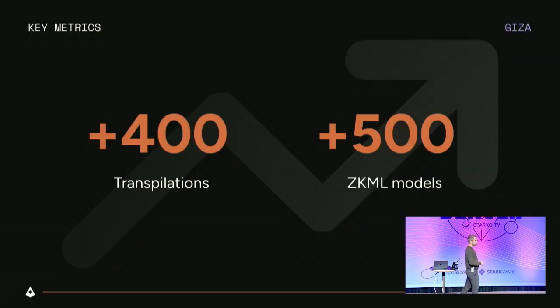These are some of the metrics. The whole product that we are releasing and that people are using to create ZKML models has been out there for maybe 1.5 months, 2 months at most. And during these few months, there have been more than 400 transpilations, which is basically how we convert machine learning models in any kind of framework into verifiable machine learning models. And we have more than 500 models stored in our platform, ready to be used by any use case.